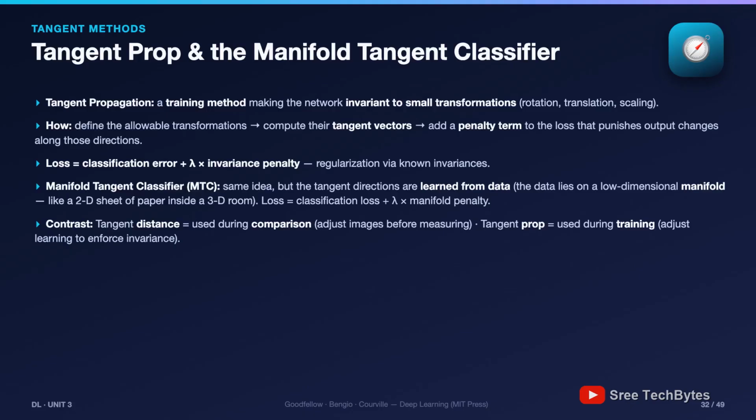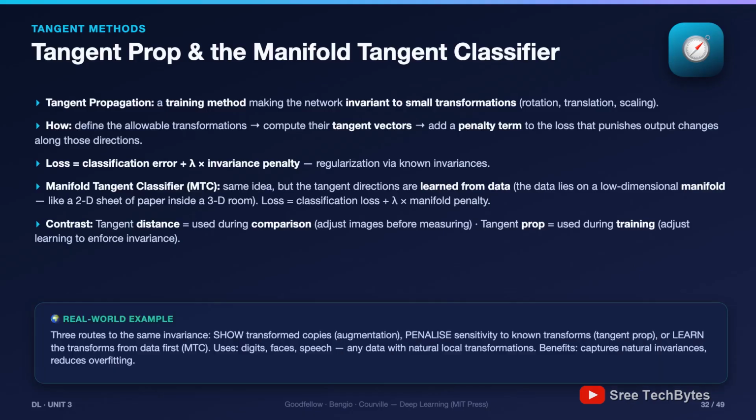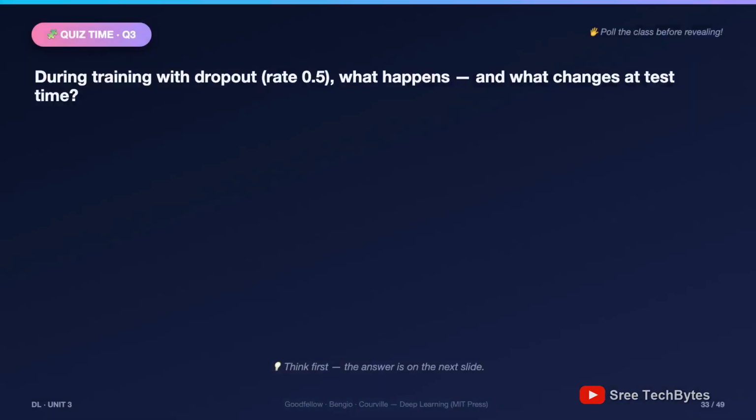The comparison for the exam: tangent distance is used during comparison, tangent prop is used during training. And the unifying sentence for this entire part: augmentation, noise, tangent prop, MTC, all of them are ways of telling the model which variations don't matter. Quiz 3: dropout mechanics.